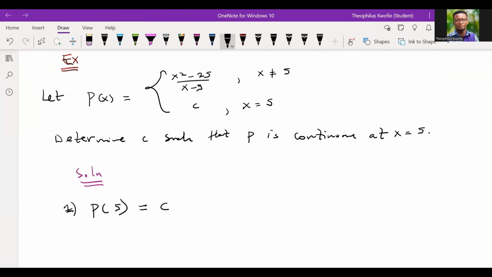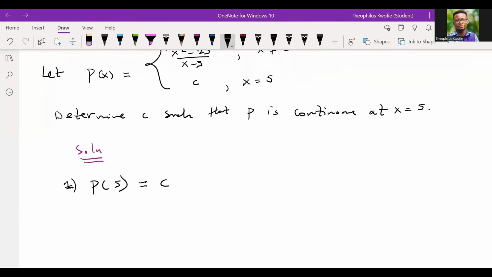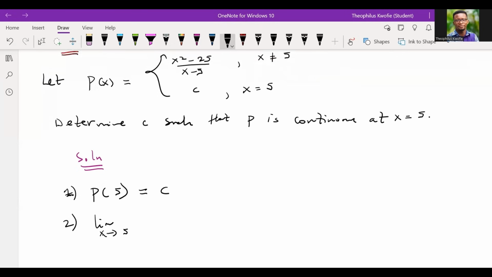How we understand it, right? Good. Now, let's try our best possible to find the limit of the function. Remember, the second condition is that the limit of the function must exist. So the limit as x approaches 5. Now, which function should we use?